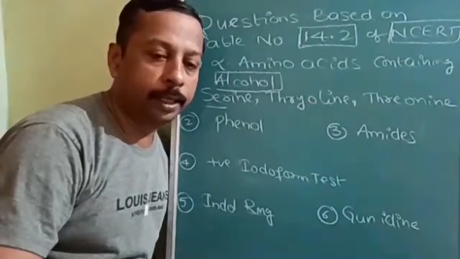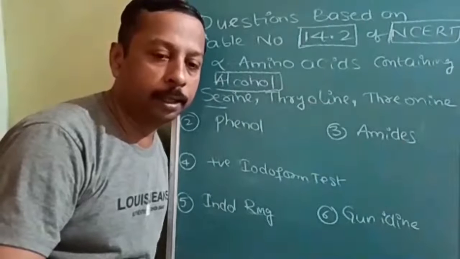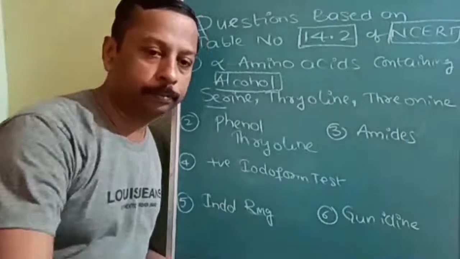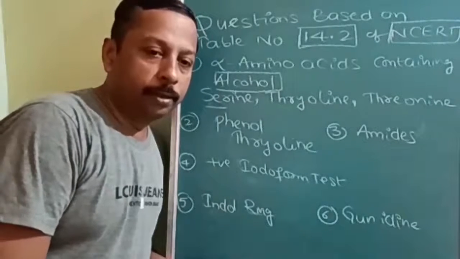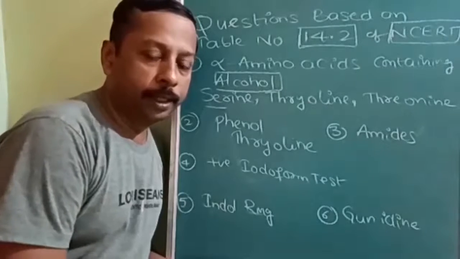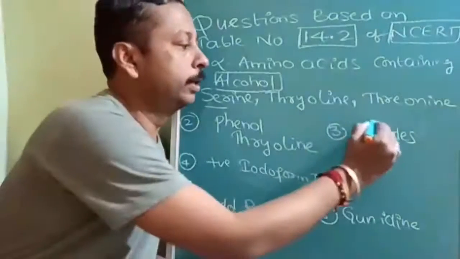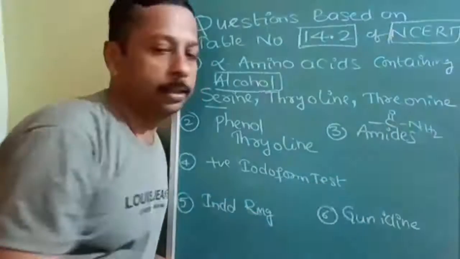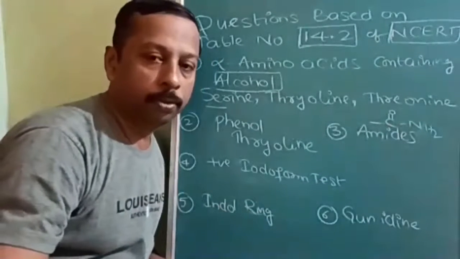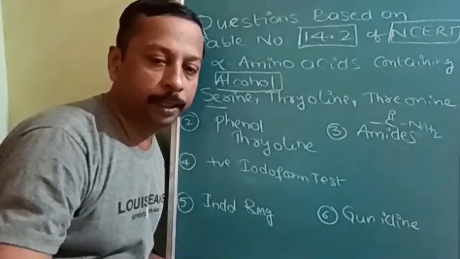Just reading and by-hearting the tabular form will not give you marks. Phenol is also alcohol only, tyrosine. Next, amide containing, amide in the sense C double bond O NH2, which is having this group. Go through the tabular form perfectly and answer this question.